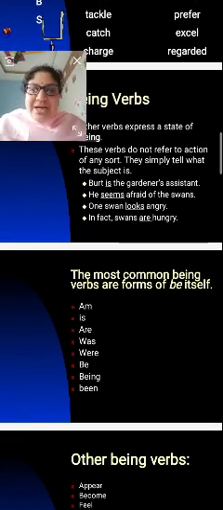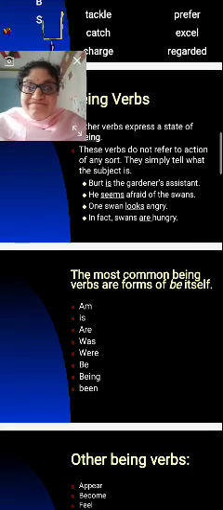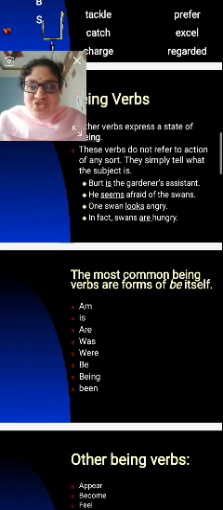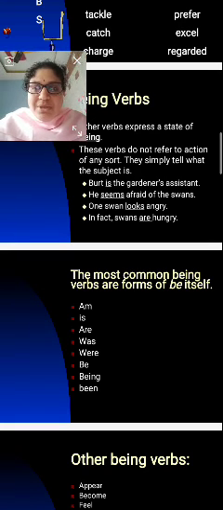Bert is the gardener's assistant. He seems afraid of the swans. One swan looks angry.